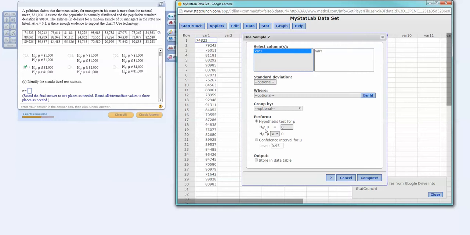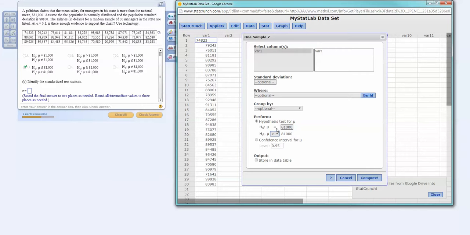So, what is the mean? Well, it is $81,000. So we type in 81,000. Notice that this has a statement of equality here, and in our original statements it was mu is less than or equal to 81,000. Well, it doesn't matter because we're going to go ahead and accomplish the same thing by left clicking greater than on the alternate hypothesis.